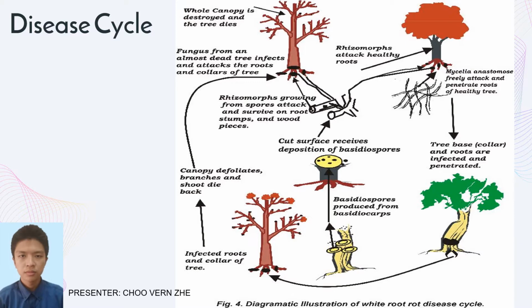The spores of the pathogen will attack the roots by growing their rhizomorphs, which are root-like hyphae, into the roots of the trees. Eventually, the pathogen can be seen at the base of the trees, or as they call it, the collar of the tree, and their roots when they are infected. Without treatment, the tree will die from severe symptoms caused by the pathogen, and the cycle of the disease will continue either by spreading into nearby trees through the growth of their rhizomorphs or through their spores from the position of the dead tree. That's all for the disease cycle.